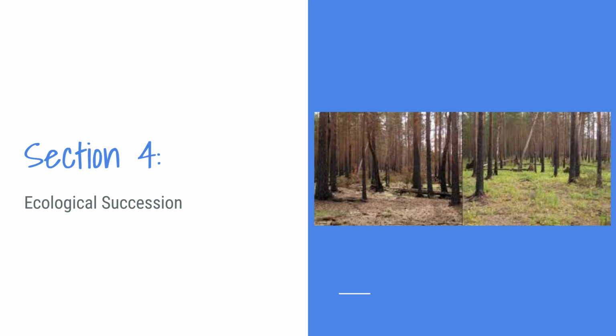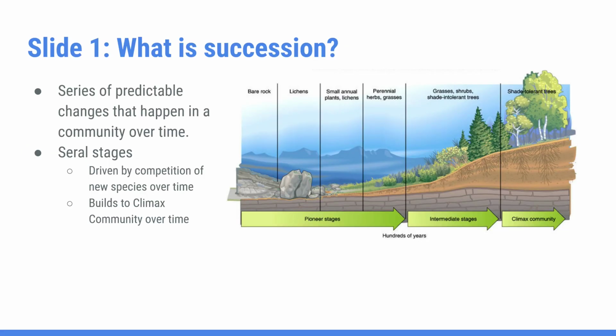Okay, so we're going to talk about our last section of notes. So this is going to be ecological succession. So what does this mean? So succession is best described as a series of predictable changes that happen in a community over time.